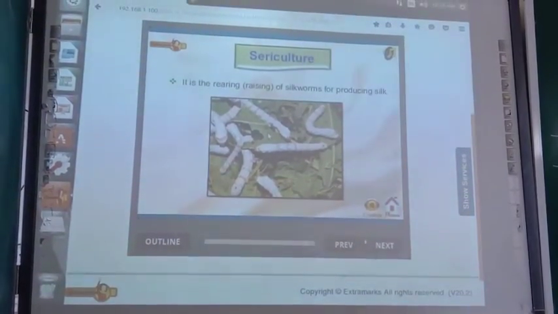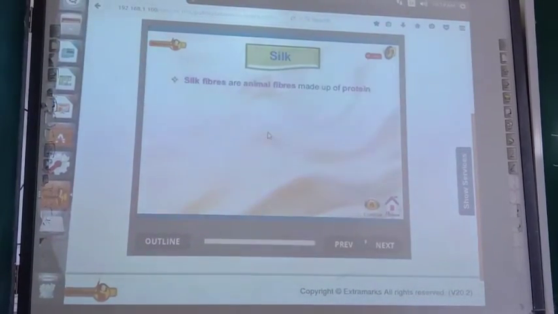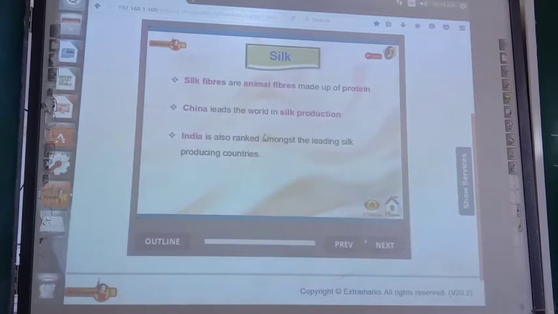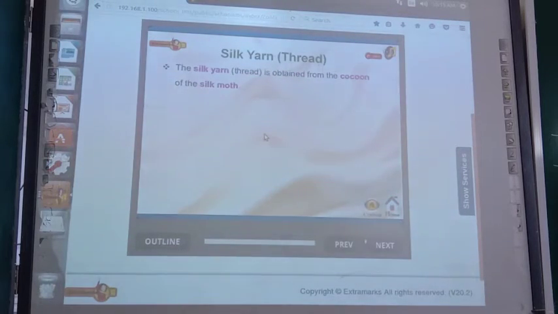Now just see sericulture. What is sericulture? I already taught that. Silk fibers are animal fibers made up of protein. Your knowledge will be refined. China leads the world in silk production. India is also ranked among the leading silk producing countries. Silkworms, or caterpillars of the silk moth, spin silk fibers. Silk yarn thread is obtained from the cocoon of the silk moth.